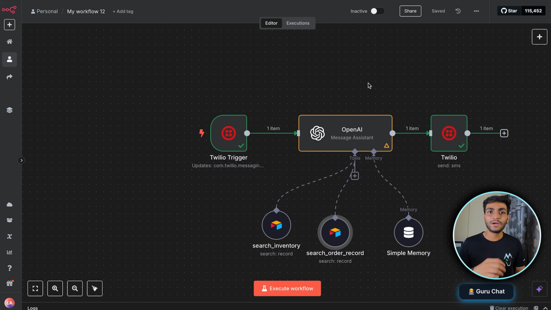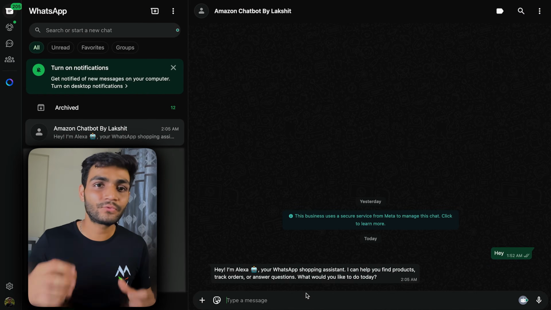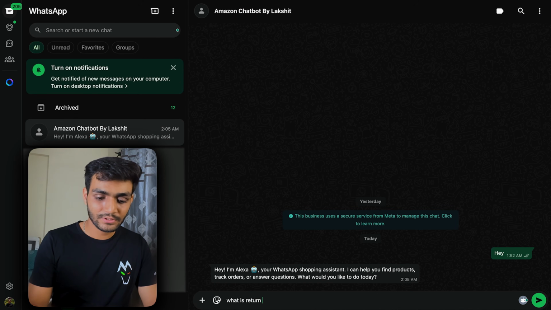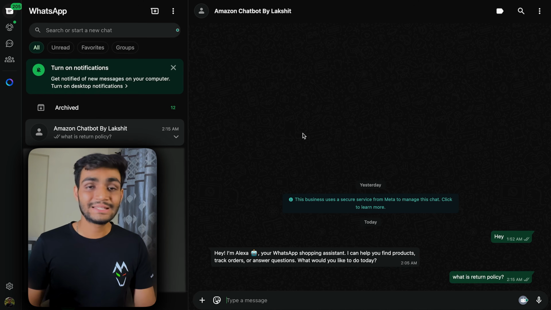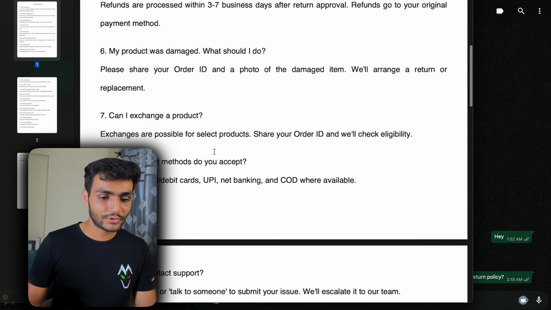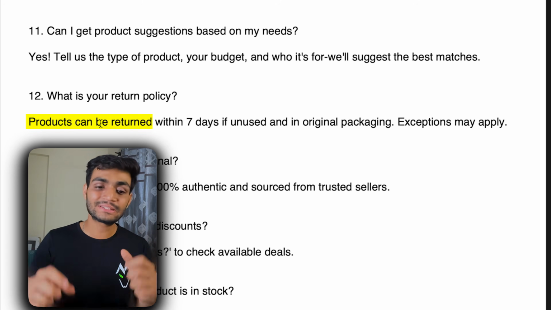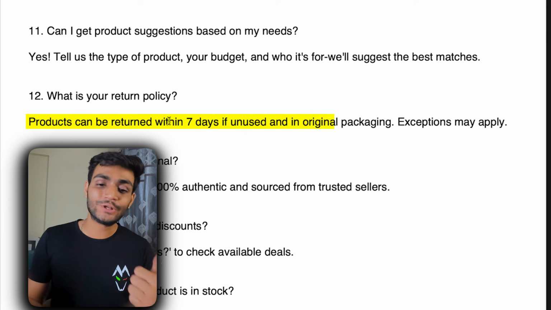Let's go to WhatsApp. First, let's ask for information from our FAQ table. So let's search for what is the return policy. Let's check the document first. Now in the document, if you search for that, we can see the product can be returned within 7 days if unused and in original packaging.